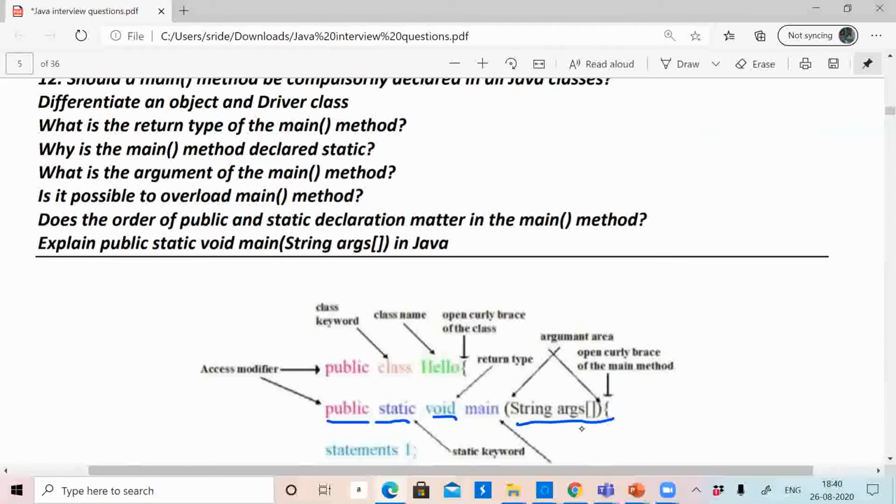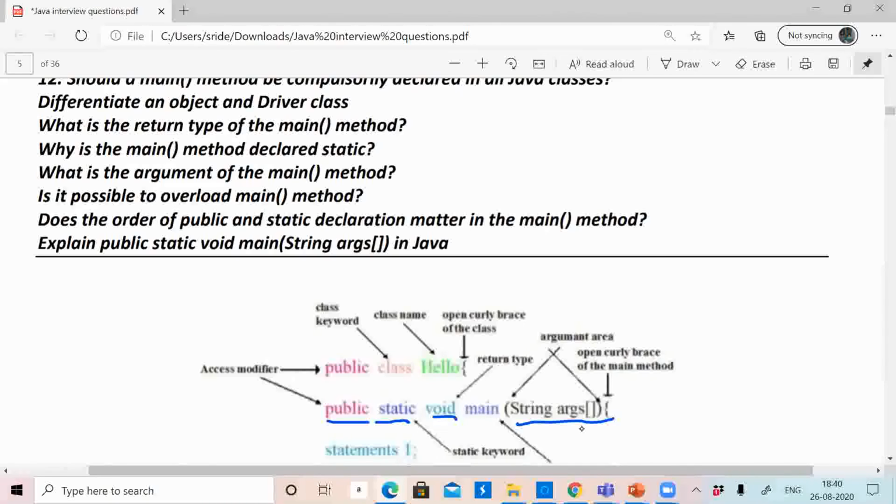Okay, is it possible to overload main method? First of all, what is meant by overloading? Writing more than one method with the same name in a single class. Okay, and we have to differ the number or the type of the arguments of that method. We can even overload main method. That is also possible. Compiler will not give any error. Okay, does the order of public and static declaration matter in the main method? Order of public and static does not matter, but void has to be before main.